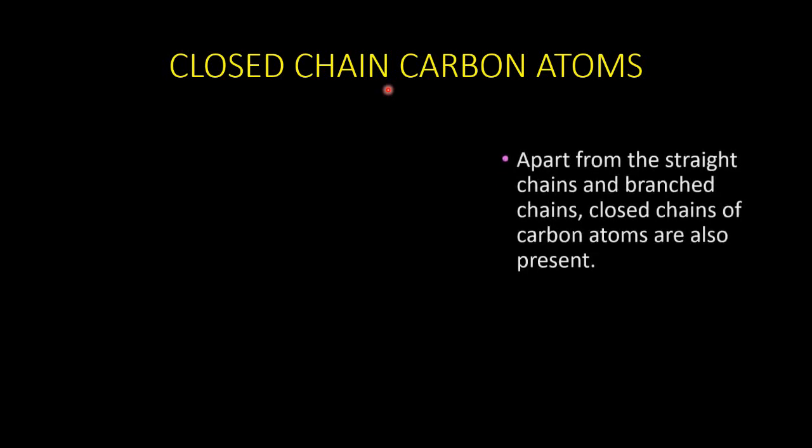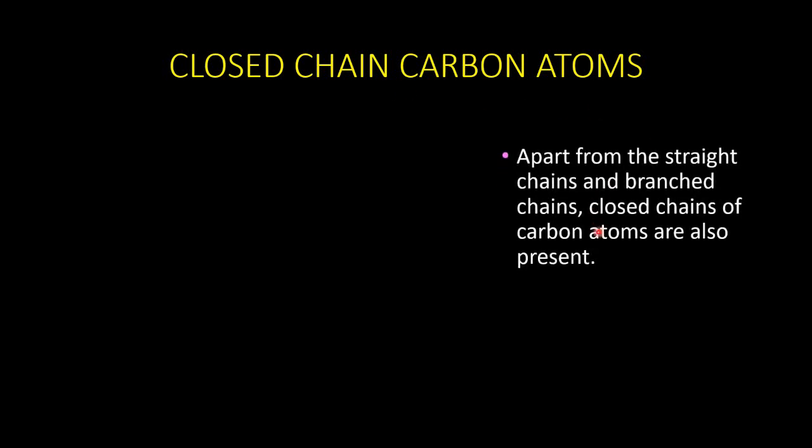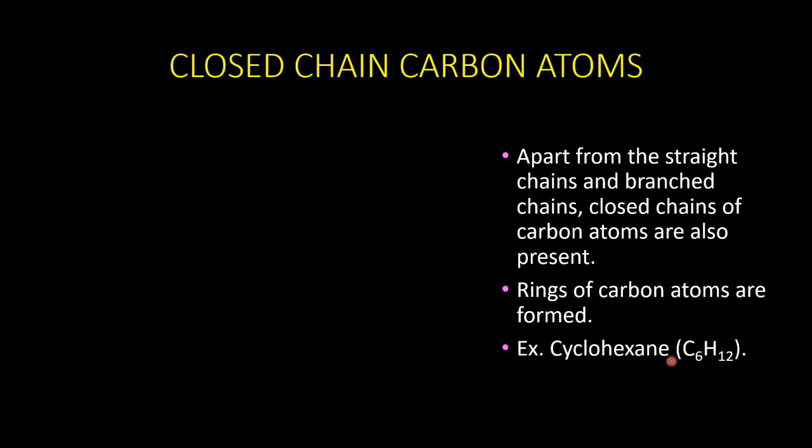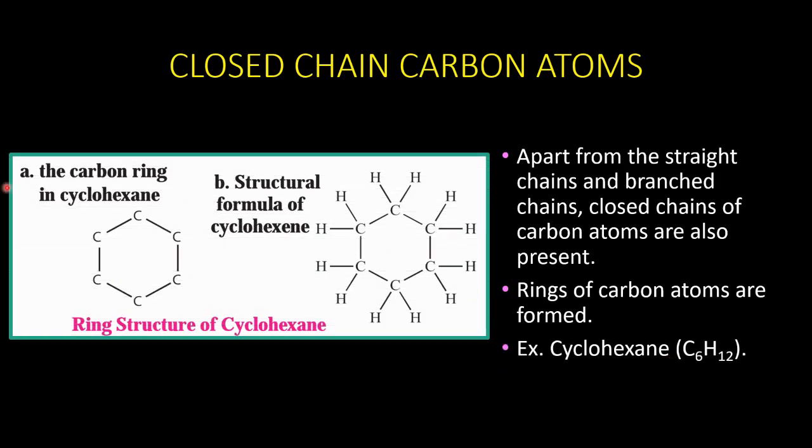The next step we are going to see are closed chain carbon atoms. See, apart from straight chain and branched chain, closed chain are also present, where the carbon atoms form a ring. The skeleton forms a ring structure. For example, it is cyclohexane. You can see the structure. The cyclohexane consists of 6 carbon and 12 hydrogen.